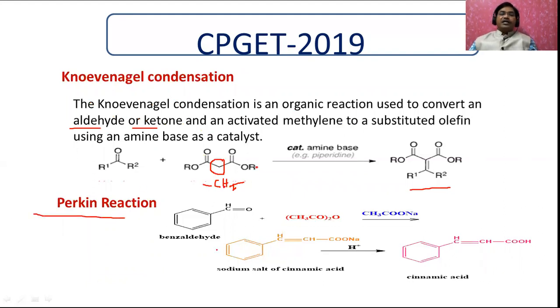And what is the Perkin reaction? The Perkin reaction is nothing but benzaldehyde treated with an anhydride, that is acetic anhydride, in the presence of sodium acetate. You remember there must be a relation between these two: whatever anhydride we use, the sodium salt of the same carboxylic acid we should use. You will get the sodium salt of cinnamic acid, and finally on acidification you will get cinnamic acid. That is, formation of cinnamic acid occurs in the Perkin reaction.